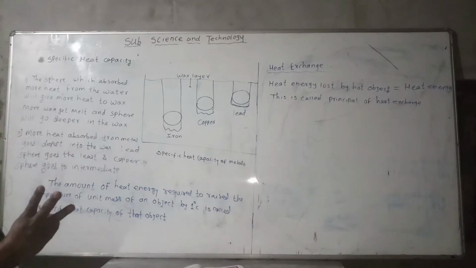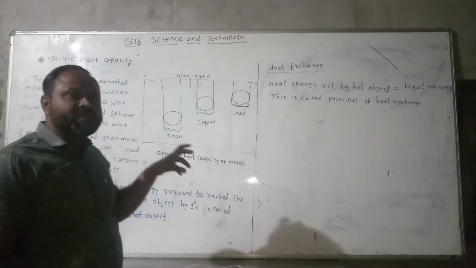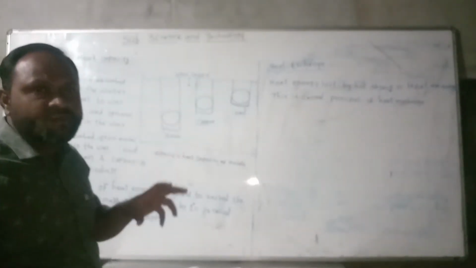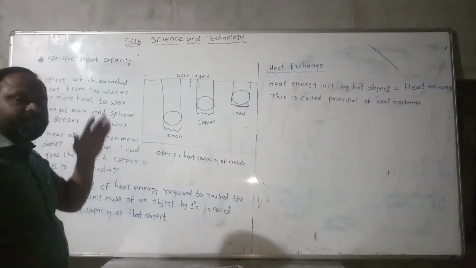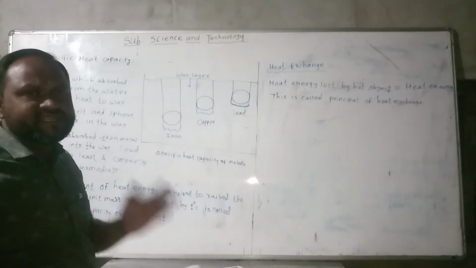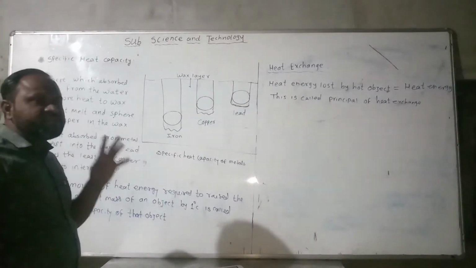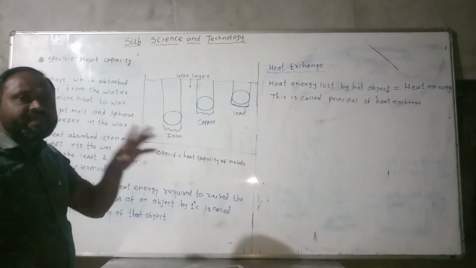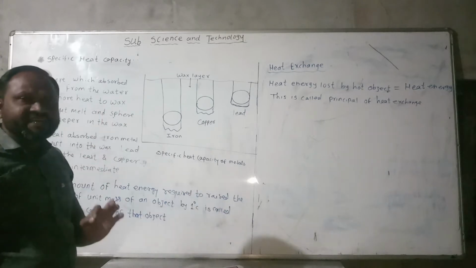Take the three metals in a beaker with some amount of water, and put iron, copper and lead in that water. The beaker is gently heated up to 100 degrees Celsius. At that time iron, copper and lead all absorb heat up to 100 degrees Celsius.